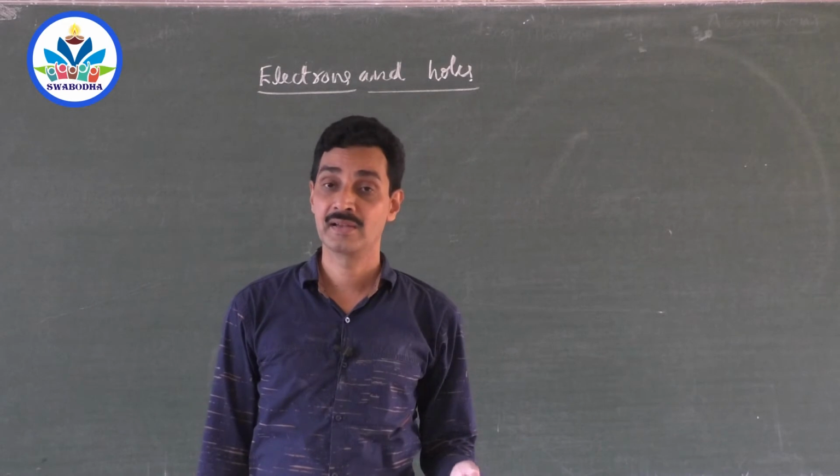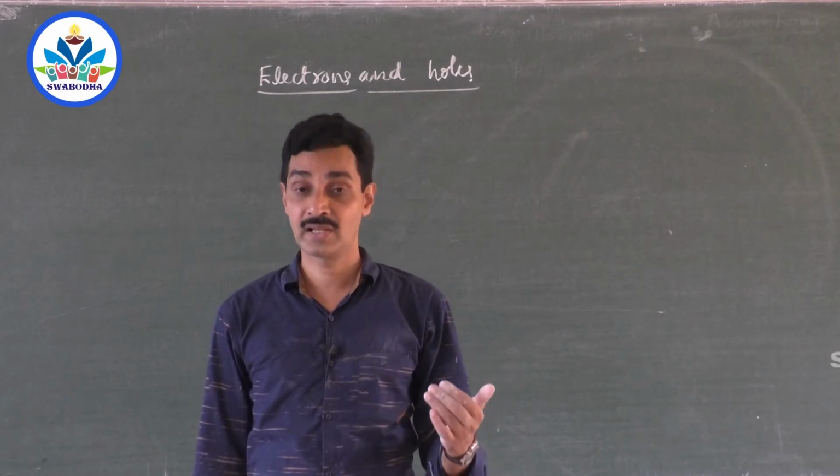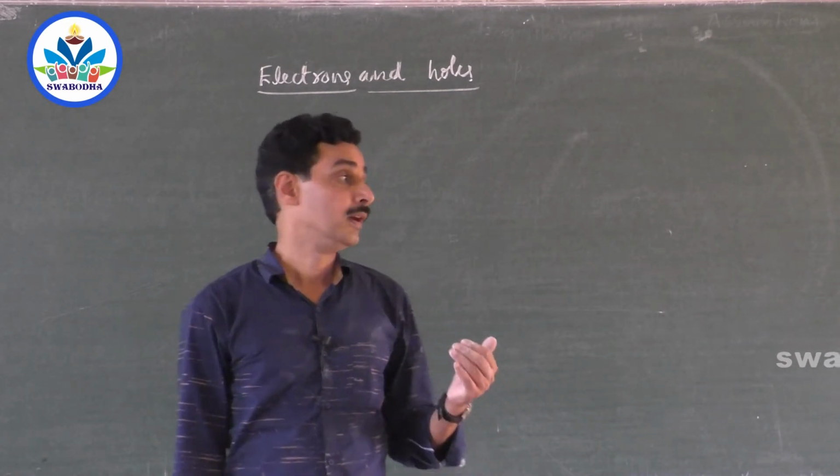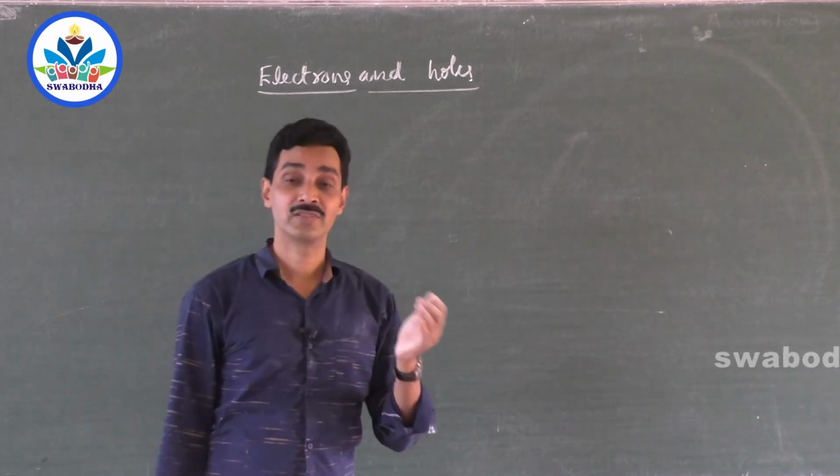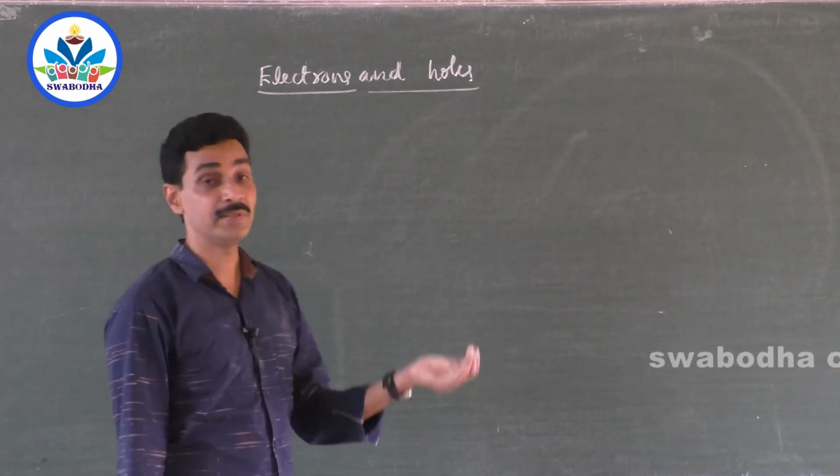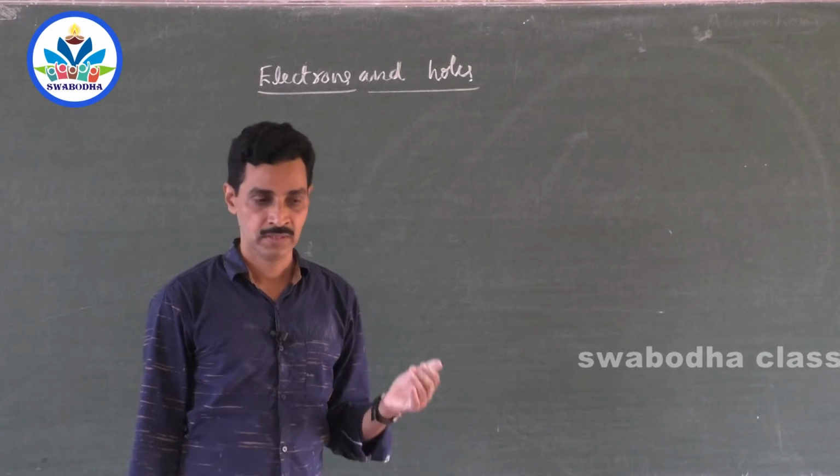In semiconductors, the charge carriers, that means those responsible for the flow of current, are electrons and holes. What is a hole? Absence of an electron is called a hole.